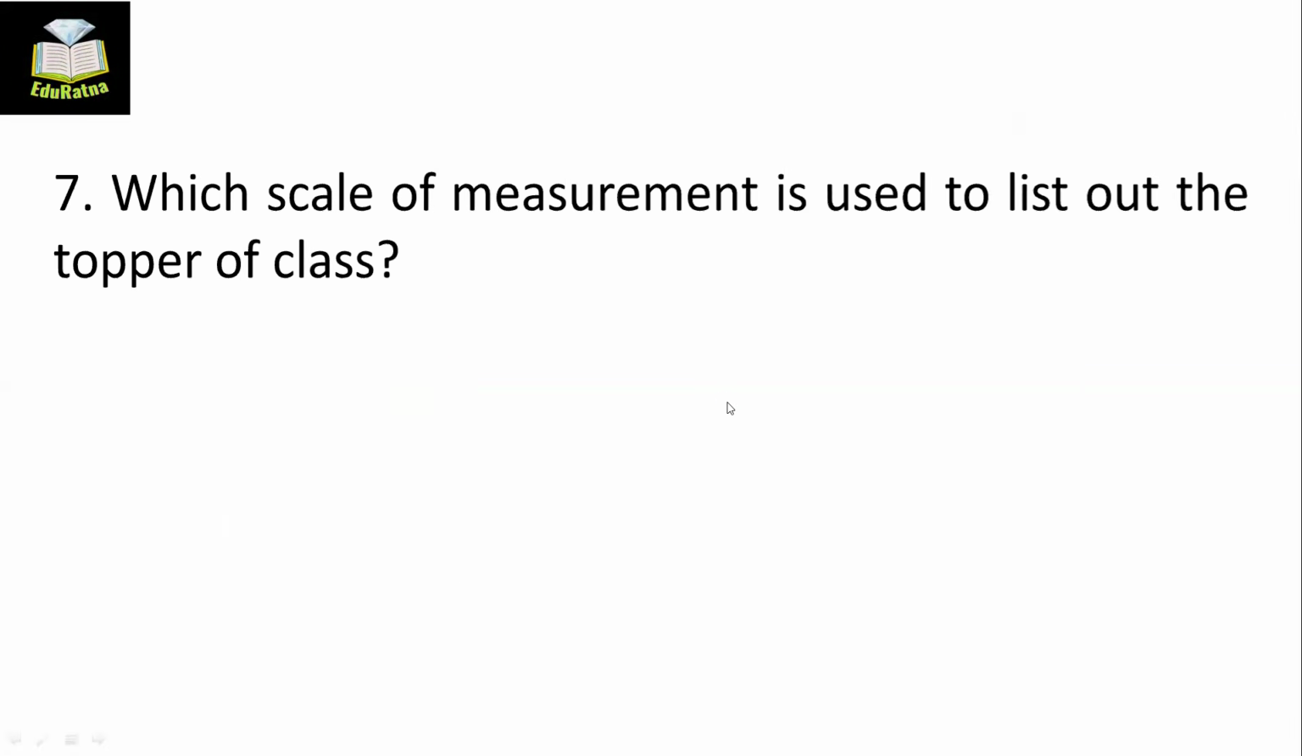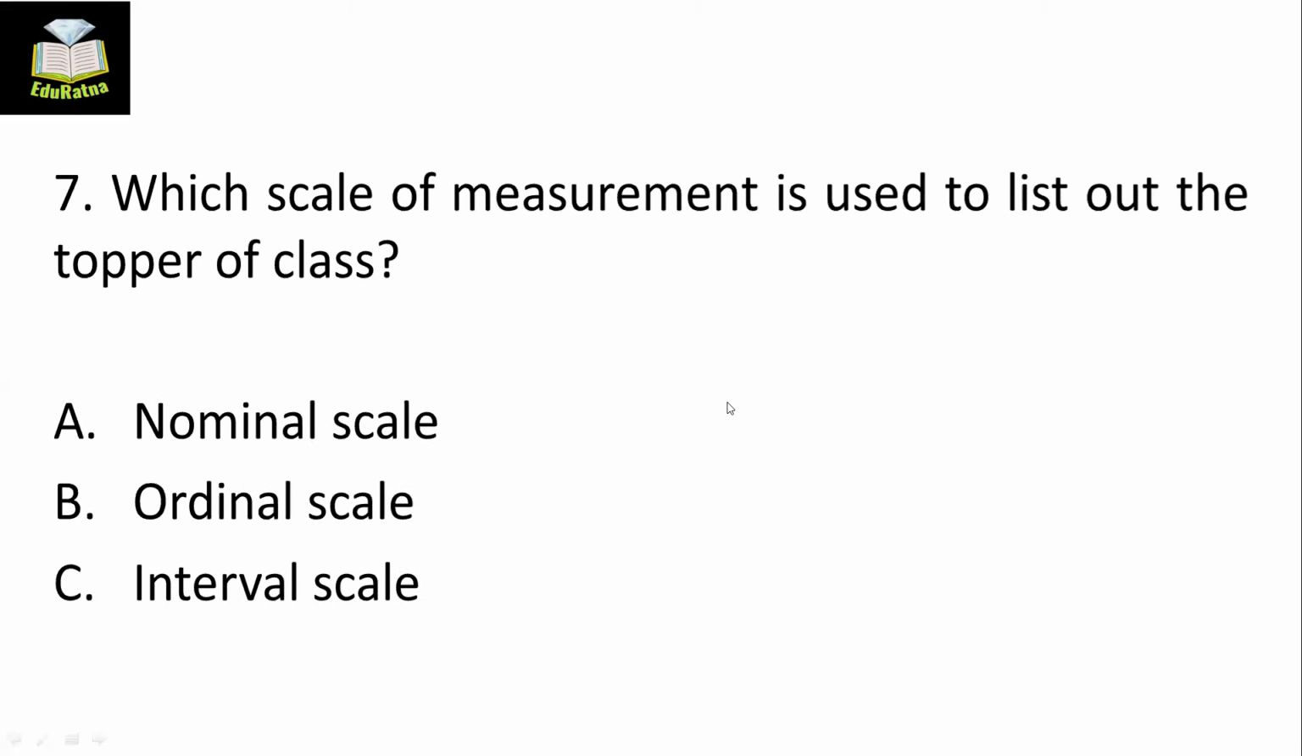Moving on to the next question. Question number 7. Which scale of measurement is used to list out the topper of a classroom? If in a classroom I want to identify the topper, then which scale of measurement will I use? Nominal scale, ordinal scale, interval scale, ratio scale. Think about it twice and try to give the answer.